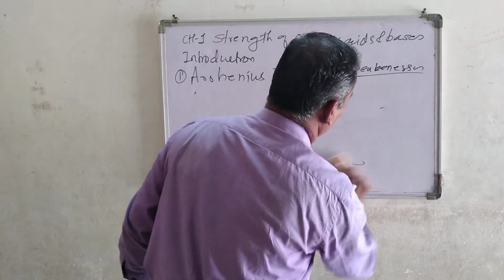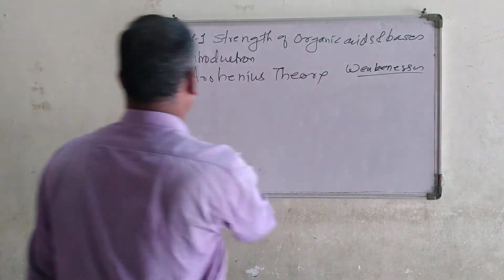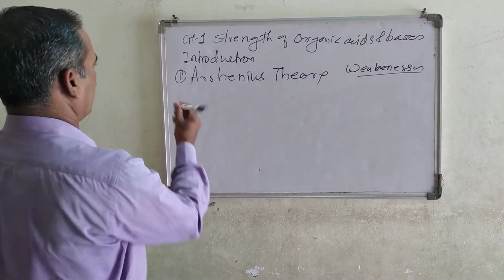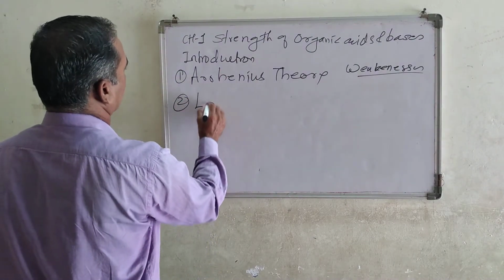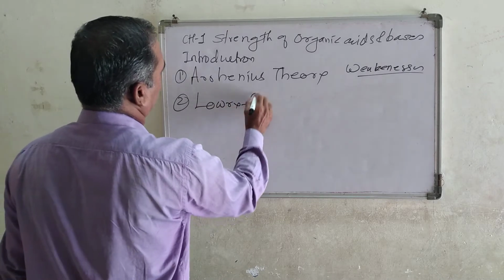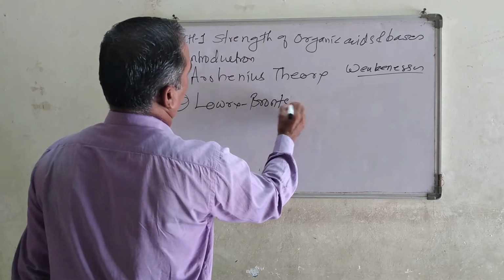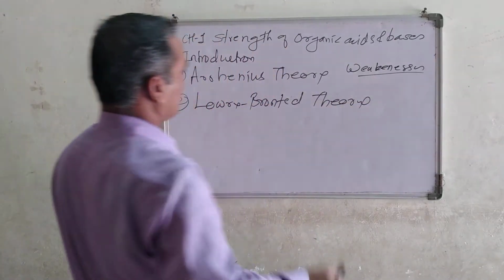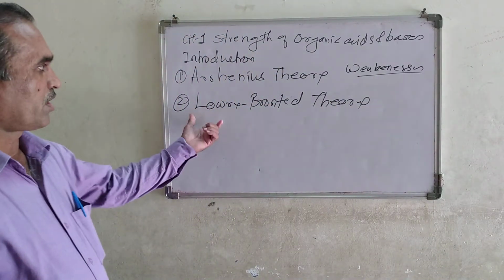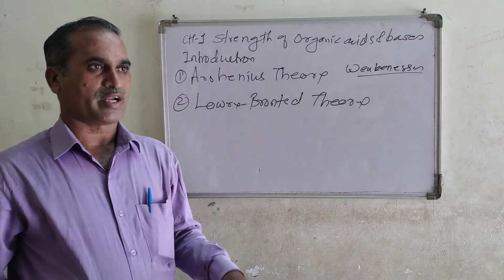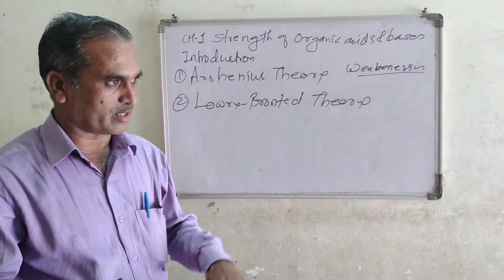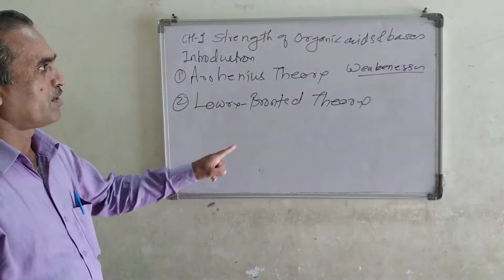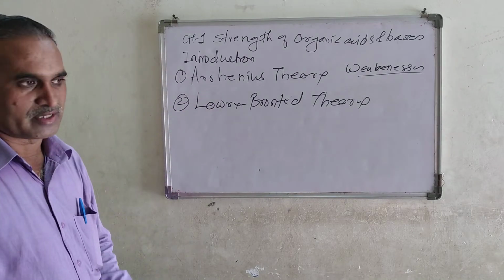Let us see, the second one is the Lowry-Bronsted theory. Lowry and Bronsted, these two scientists worked together and put forth the theory about acids and bases.